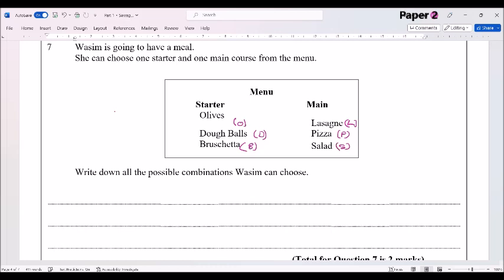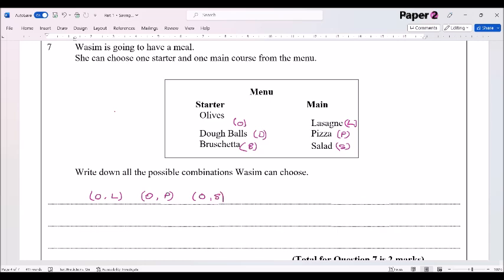Okay, so just going to be clear about what we can do. We can have a starter and a main. Notice that there are 3 starters and 3 mains, so we are expecting to get 9 in total. Now, when you do this, it's usually a good idea to be very methodical. So I'm going to go O, and then L. That's my first one. Then O, and then P, and then O, and then S.